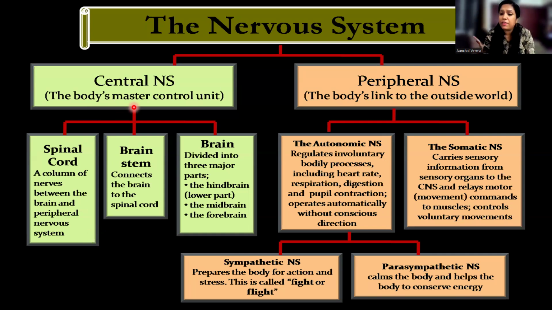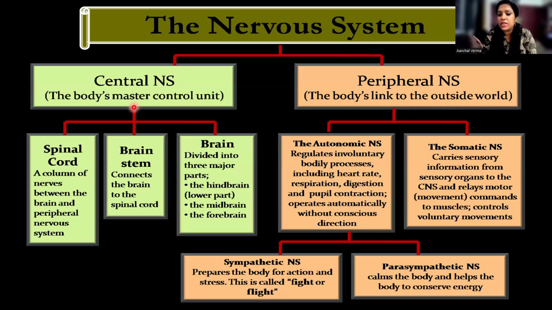Understood. Now, the peripheral nervous system is attached to the organs which are under your control, and it is also attached to the organs which are not under your control. So, there are two types of nervous system associated with the peripheral nervous system. One is autonomic, do not write automatic. Autonomic nervous system or autonomous nervous system is all the involuntary actions, right? So it has two components, parasympathetic and sympathetic nervous system.